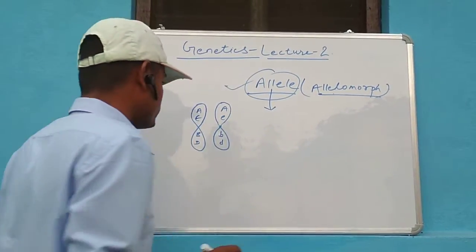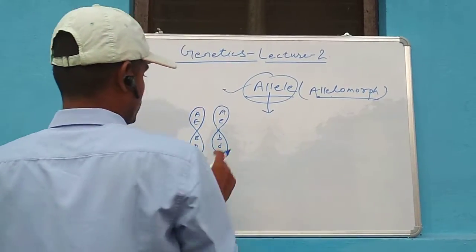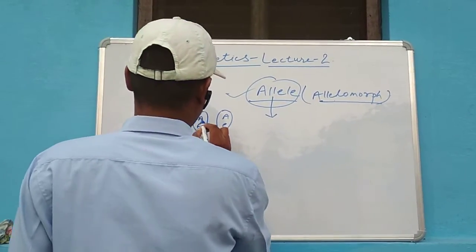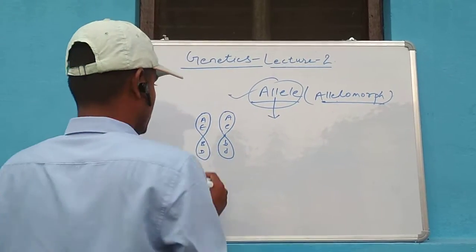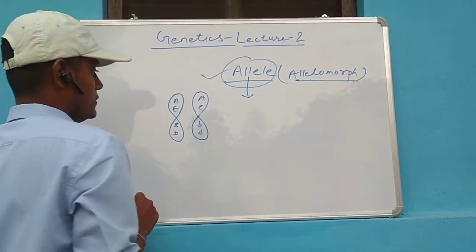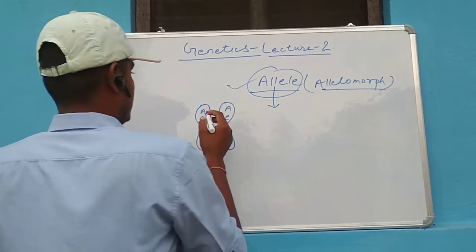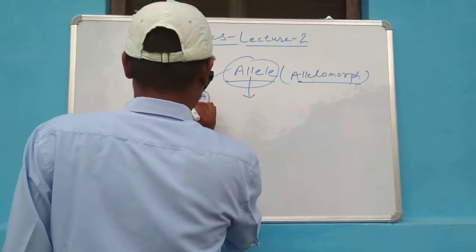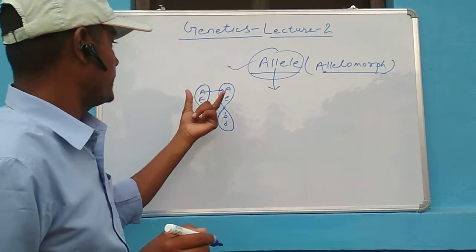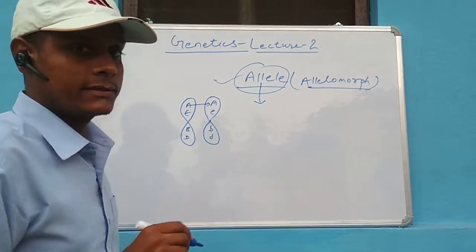In the case of this homologous chromosome segment, you can see the genes capital A and capital A, and the genes capital E and small e. Here A regulates a character and the other capital A regulates the same character.